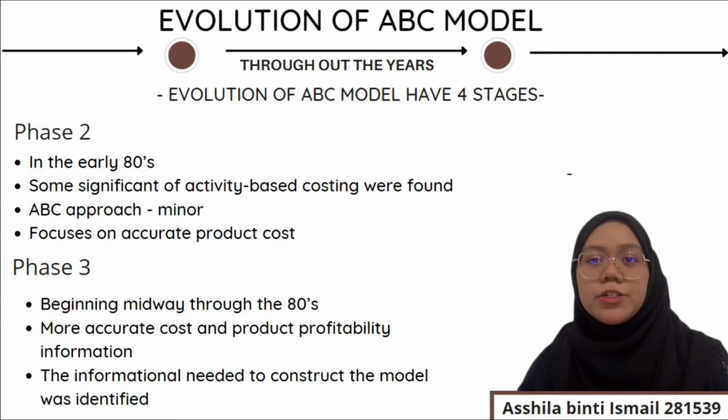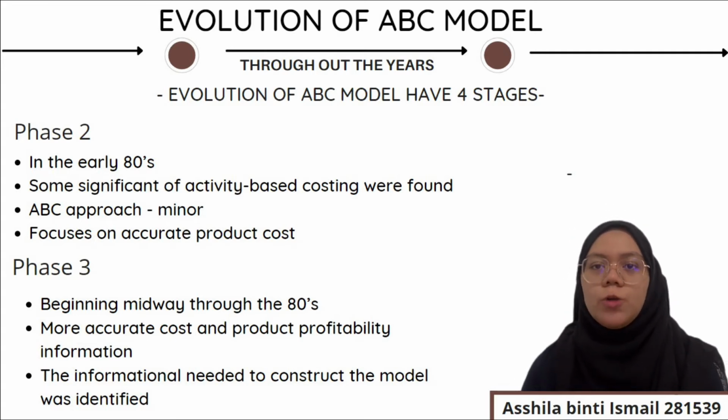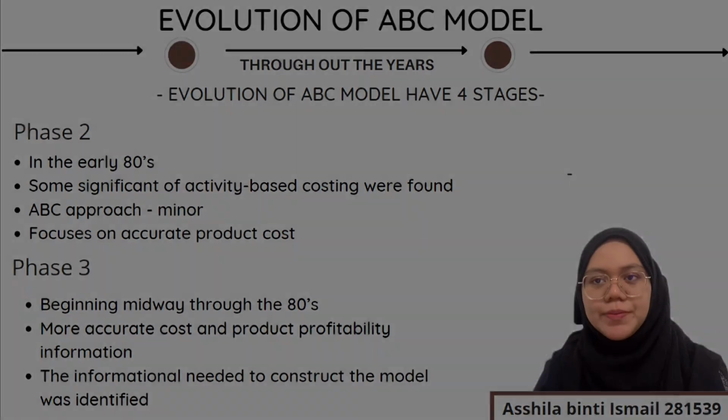This phase also identified the ABC system as a separate system. Also, in this phase, the information needed to construct the model was identified. The methods for recognizing the cost drivers and the criteria for choosing them were defined, and the techniques to classify the aggregation of costs were determined.